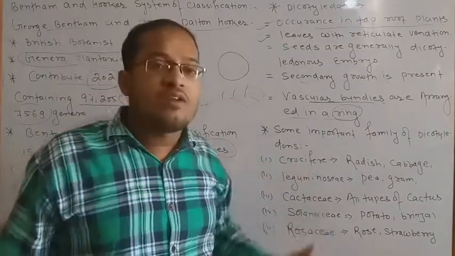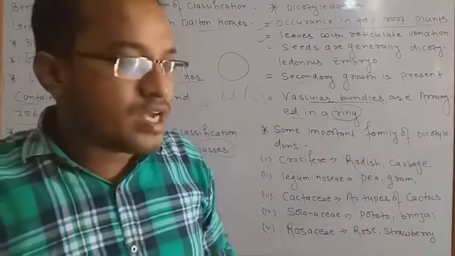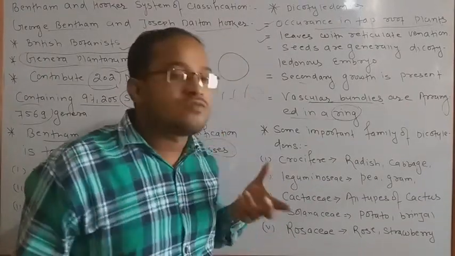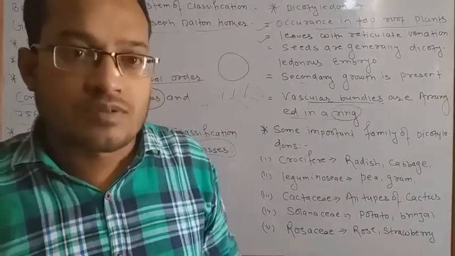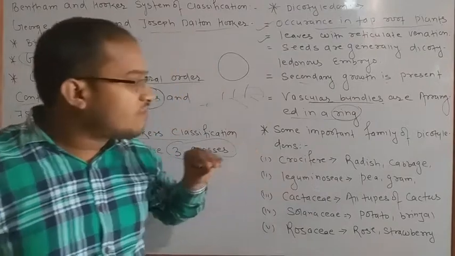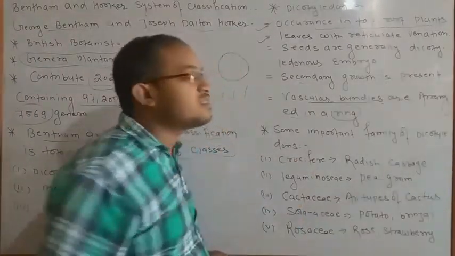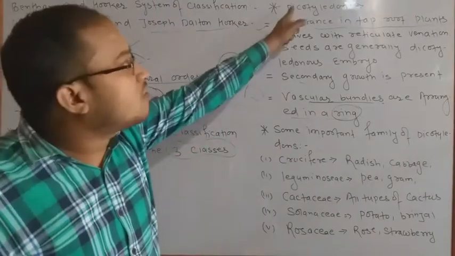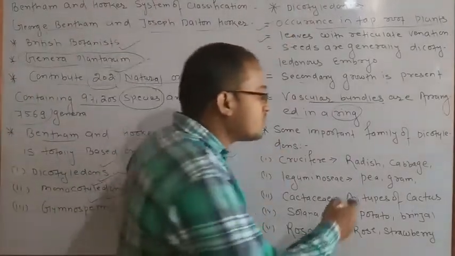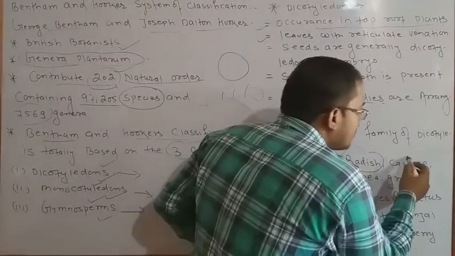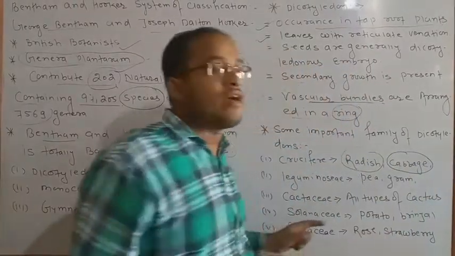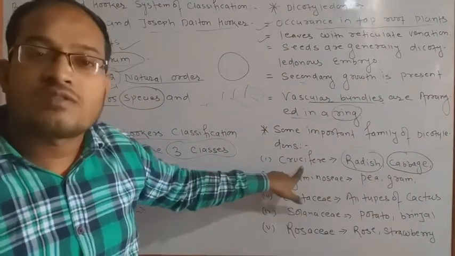Approximately 15 families are given in your book, so we have to discuss only 5 families, which are very important for your exam purpose. So the first family is crucifers. Crucifers is a special family of dicotyledons, and it includes radish and cabbage. Radish and cabbage both come under crucifers.